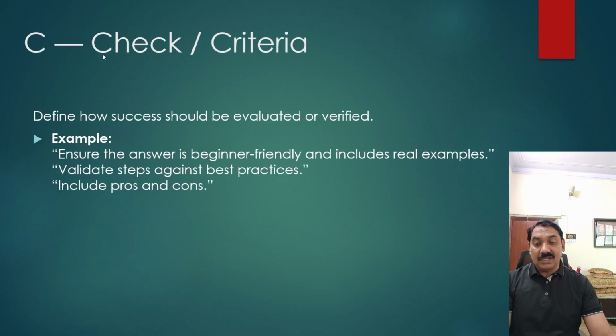Then comes the C, the check or the criteria. This is also a very important thing in our critics. So define how success should be evaluated or verified. For example, ensure the answer is beginner friendly and includes a real example. This is the last thing we provide to our prompt: whatever we are getting, it should be for the type of audience we are targeting. For example, if it is beginner level, it will only include the things needed for a beginner, not for an experienced one.